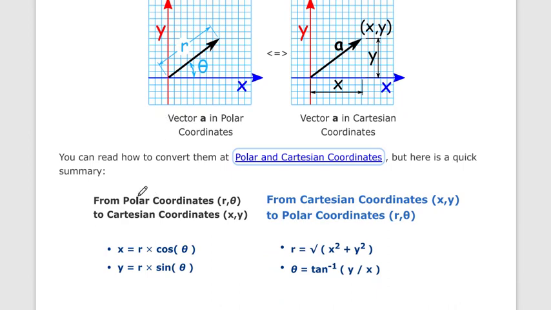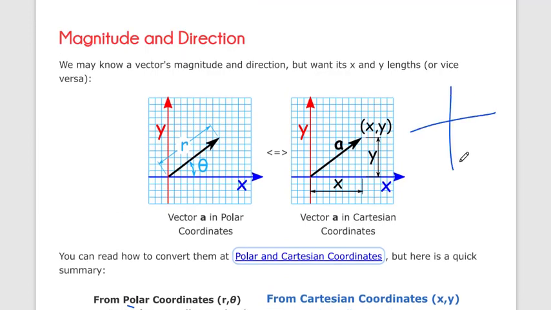There are 2 coordinate systems, one is polar coordinate and one is Cartesian. Cartesian we already know about. What is Cartesian? It is x and y, this is y, this is x. But in polar coordinate we have to represent them with the angle theta and its magnitude, okay.